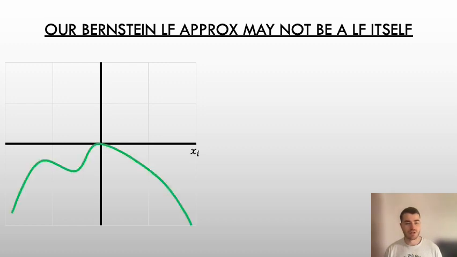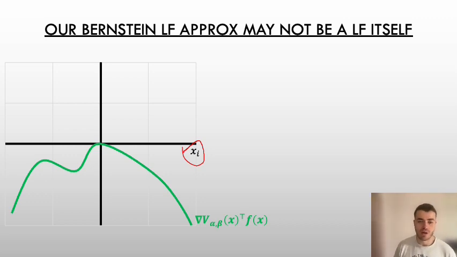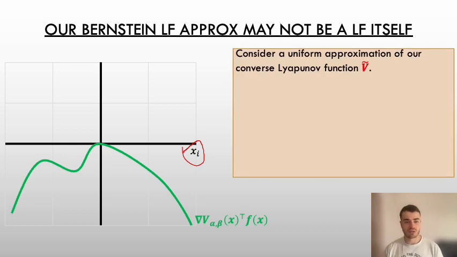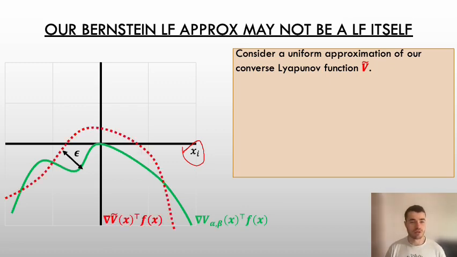So here is a slice of our state space xi, and we've plotted what V dot of our converse Lyapunov function could look like. So it's negative everywhere and 0 at 0. So if we approximated this function uniformly by V tilde, which is this red function, say the uniform approximation is within epsilon of our converse Lyapunov function, we could end up with this sort of plot for V tilde dot, our approximate converse Lyapunov function.